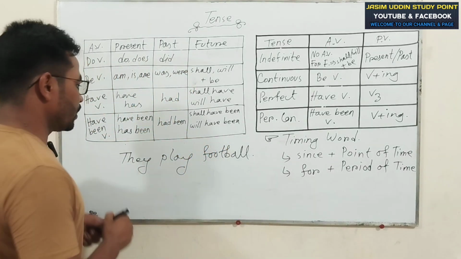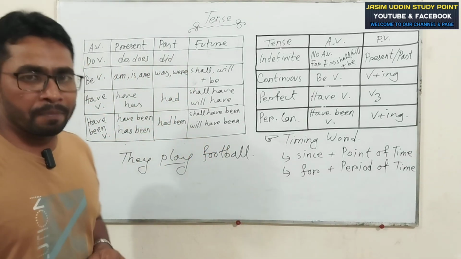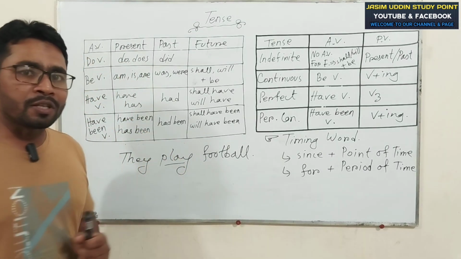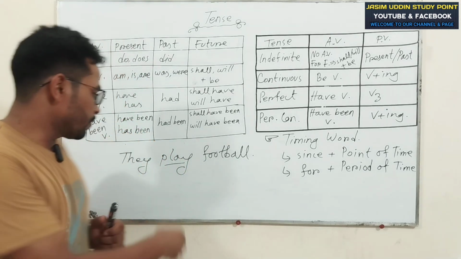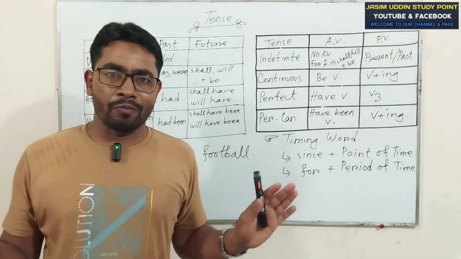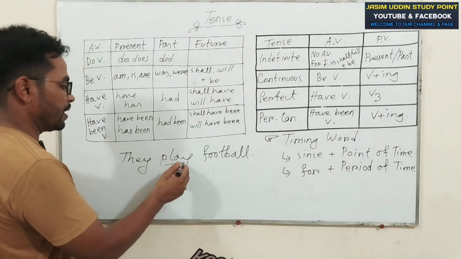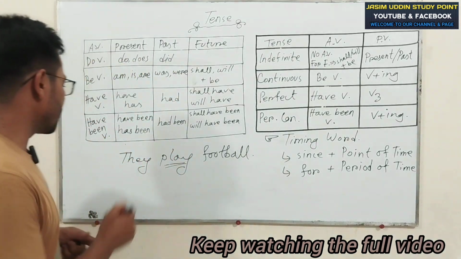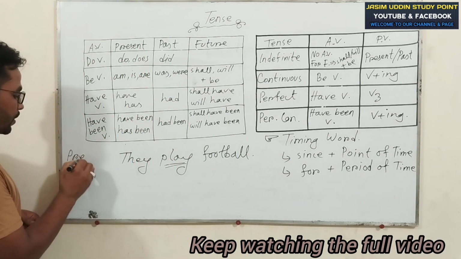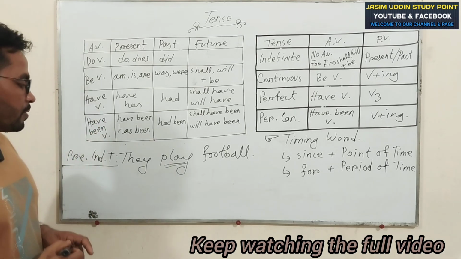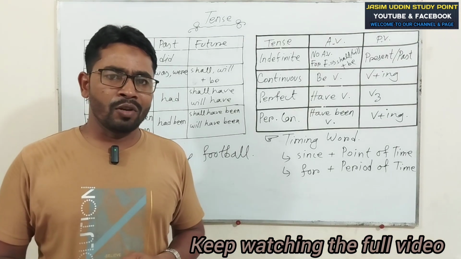My dear viewers, it will depend on the principal verb. You follow. When the verb stays in present, the sentence will be present indefinite. When the verb stays in past, the sentence will be past indefinite. There is no confusion. Play is a present form of the principal verb. For this reason, this is present indefinite tense. Are you clear?